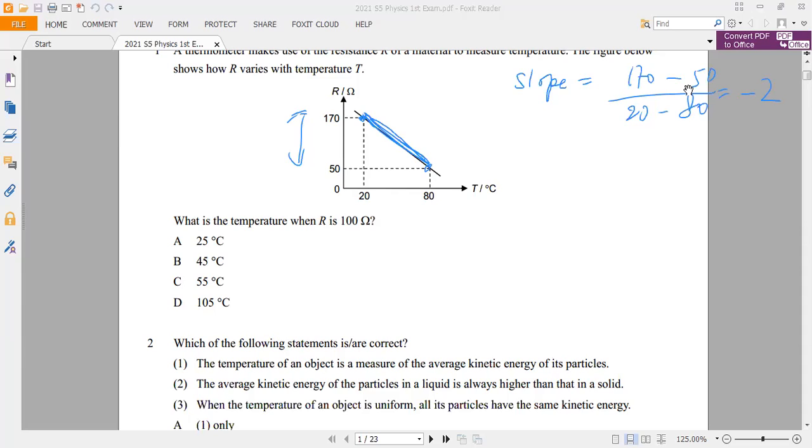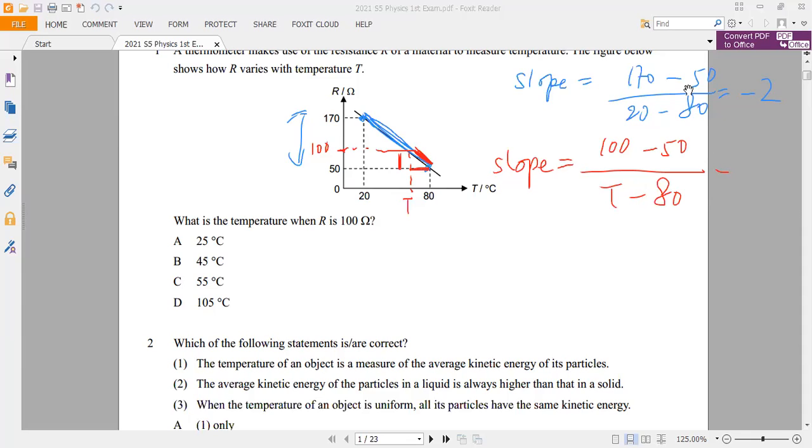And then, the question is asking for this 100. It automatically links up with another value t. So I would find the slope of this segment. This slope for the red part is equal to, again, the height, 100 minus 50, divided by the width, t minus 80.